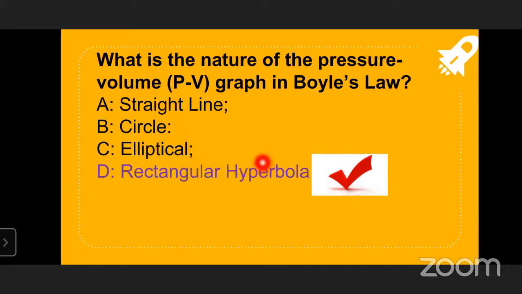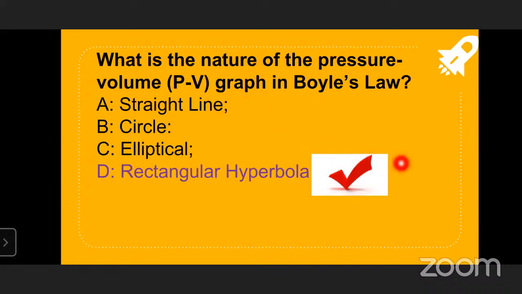The PV graph in Boyle's law is a rectangular hyperbola. Why? While increasing the pressure, the volume reduces. The pressure increases and the volume slowly decreases like this, so the graph will be like this.